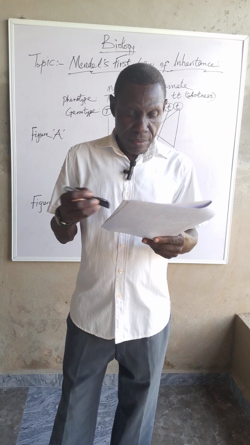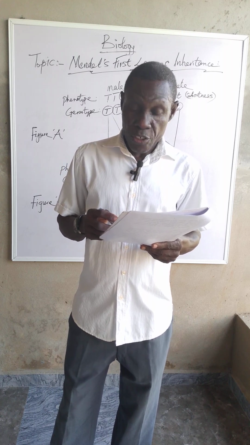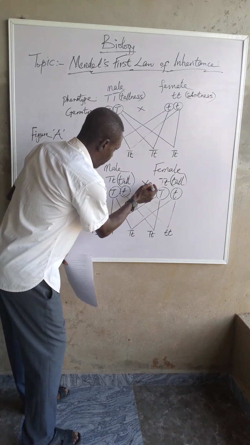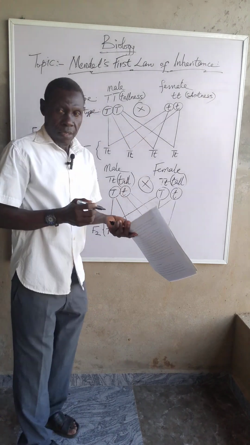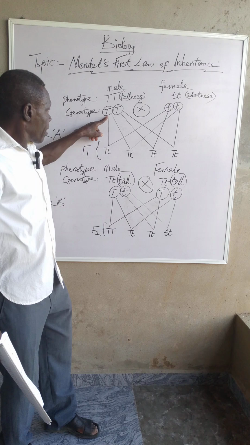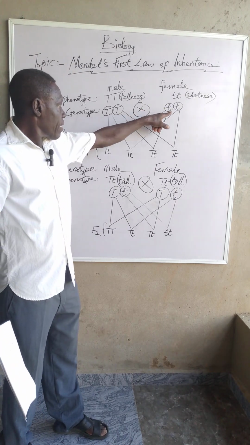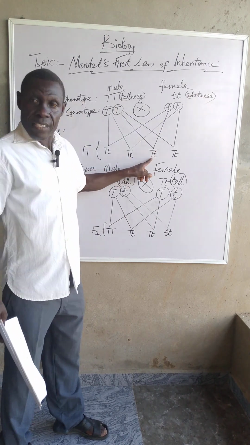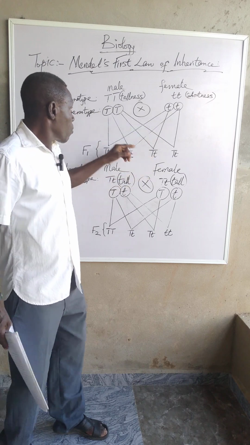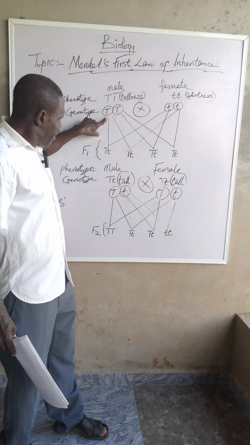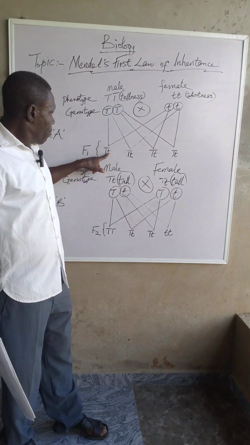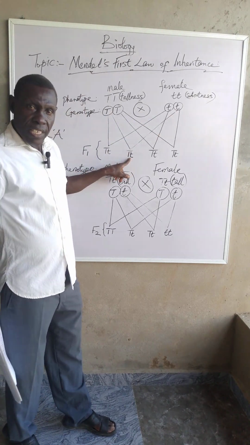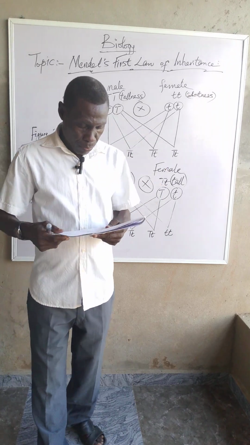Now, a crossbreed between two organisms is shown by the sign of multiplication. You can see it here. Multiplying this by this gives you this, so that's why you see this arrow line. This first capital T goes with this small t, and it gives you this. This capital T again goes with this other one, and it gives you this. So also these ones. That's how it is.